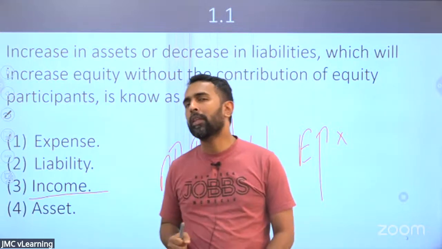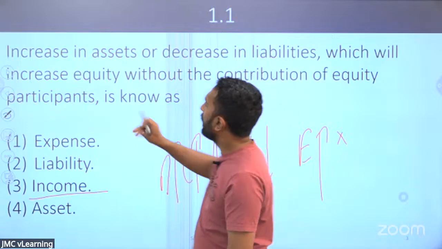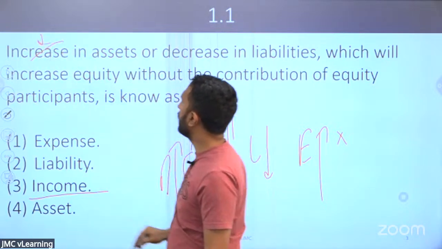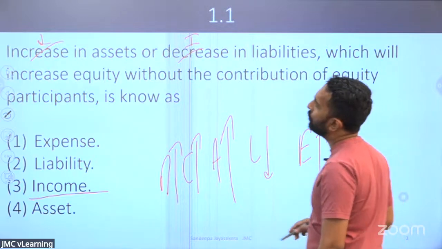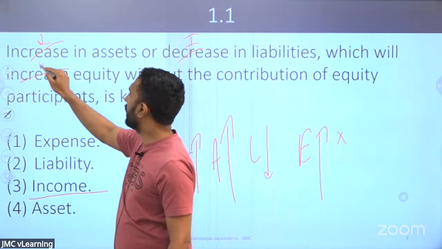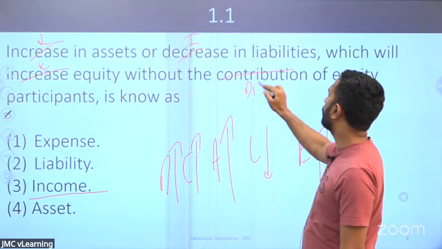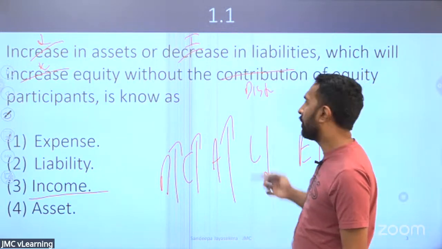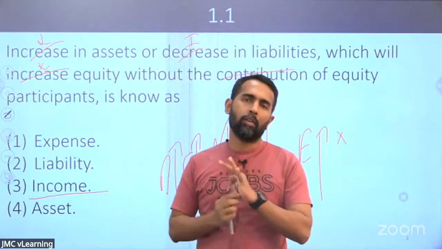At the same time, remember the other remaining definitions. The expense definition is totally the other way. It's not an increase but a decrease in assets or increase in liabilities, which will not increase but decrease equity, not through contribution but through distribution to equity participants. Then that is called an expense. Now you know the two definitions.